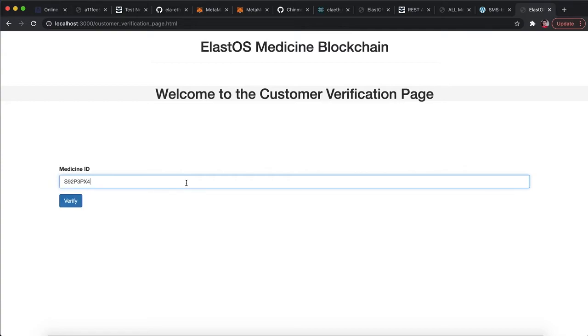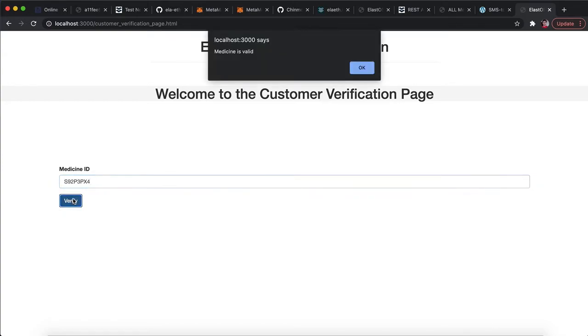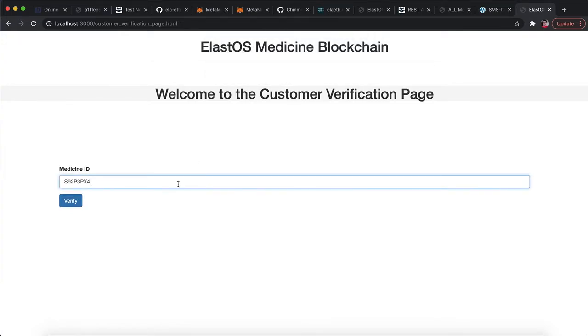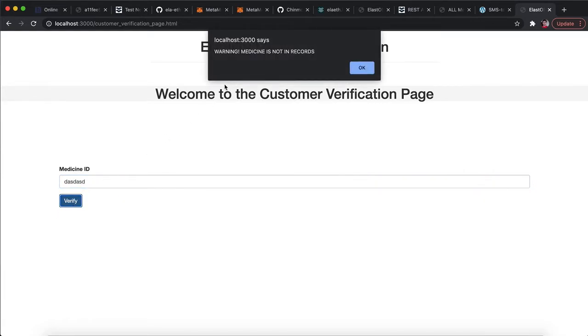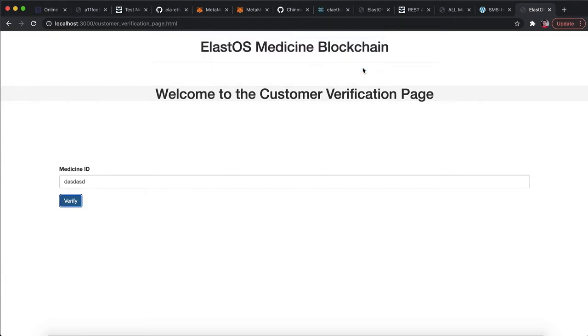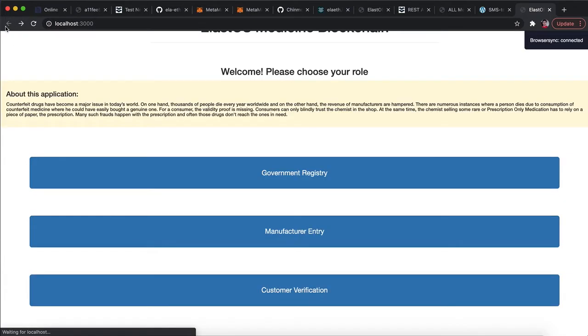They put in the medicine ID and try to verify it, and if it says the medicine is valid, it's good to go. But suppose it's some fake medicine, so some gibberish is there, and they try to verify it. They get the warning: the medicine is not in our general ledger records. So this is how the customer will come to know whether a medicine is counterfeit or whether it's actually in the general ledger and is a valid medicine.